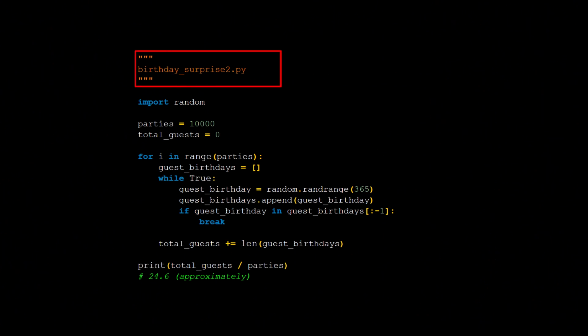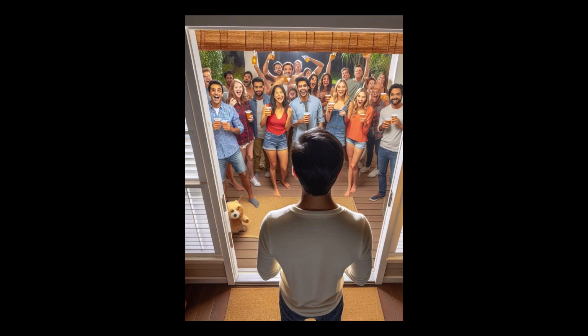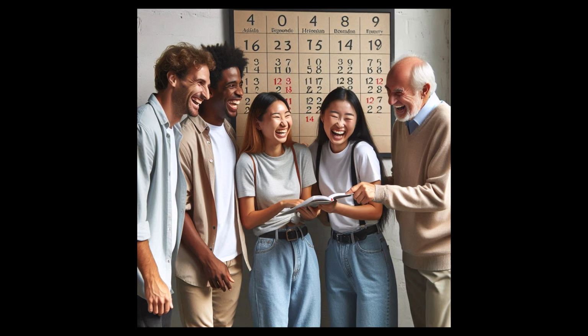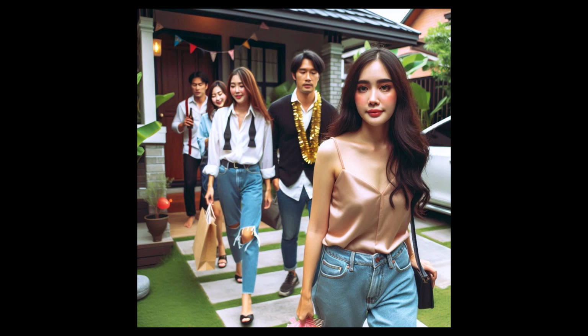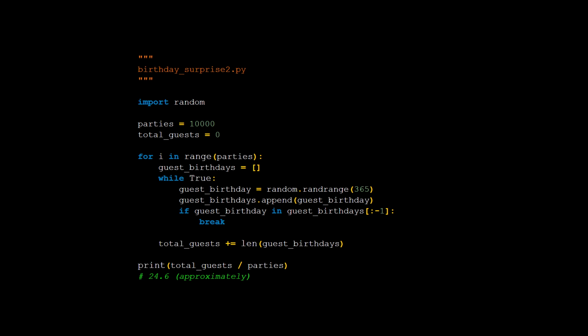In the first program, we let 23 people in the door to fill the party, then we checked all their birth dates all at once. In the next program, we'll let people in the door one at a time, and immediately check to see if any of the partygoers already in the room match this new partygoer's birth date. If so, we stop there and tally how many people are in the party, send everyone home, and start over with the next party. Here's how the code works.